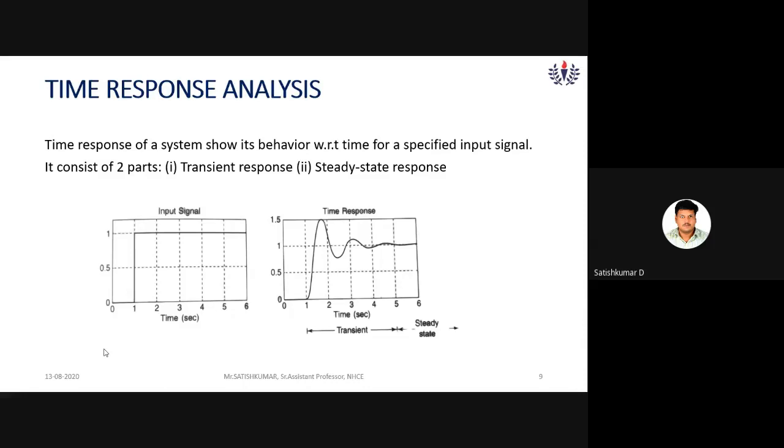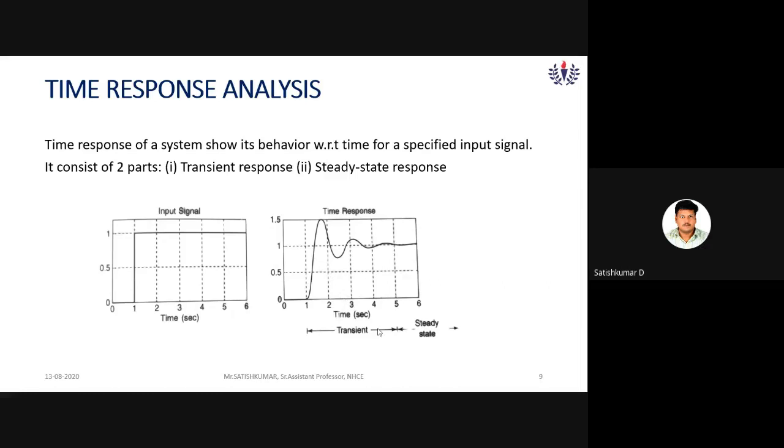So there are basically two parts of the time response analysis: transient response and steady state response. You can see in the figure here, the input signal I have given is a step input signal. This is a unit step continuous time input signal. Since I am giving a step input signal, the response corresponding to the step input signal is the step response. That is the time response, shown here.